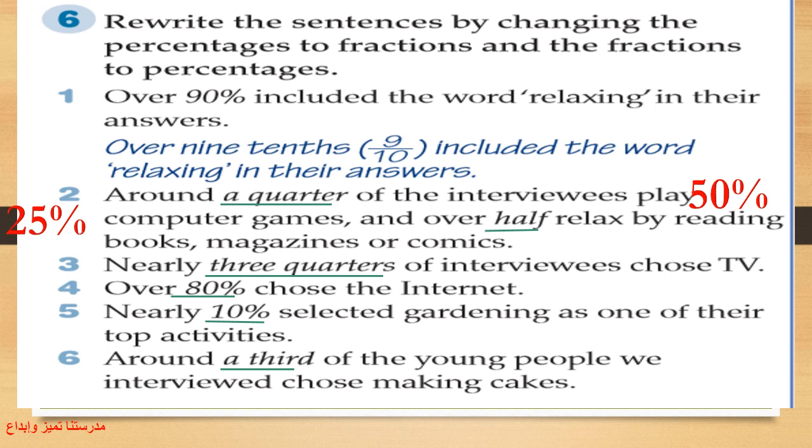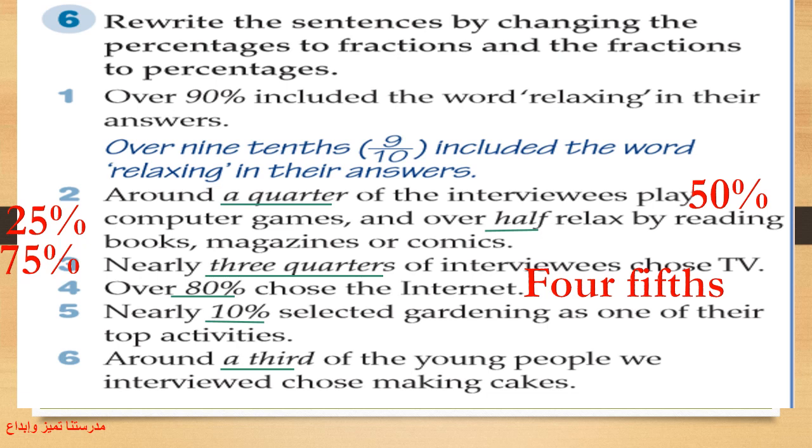Number 3. Nearly 3/4 of interviewees chose TV. 3/4 here is also a fraction. So we need to change it into a percentage. So what's the percentage of 3/4? Yes, perfect, 75%. Number 4, over 80% chose the internet. 80% is a percentage. We need to change this one into a fraction. What's the fraction which equals 80%? 4/5. Well done.